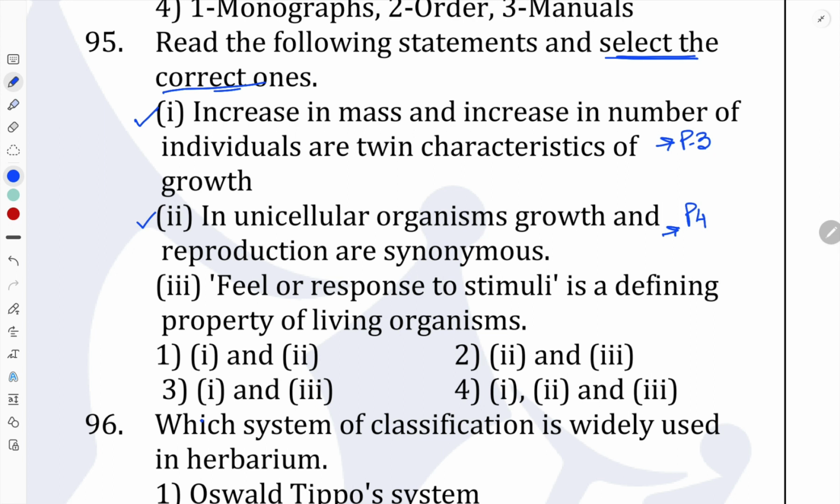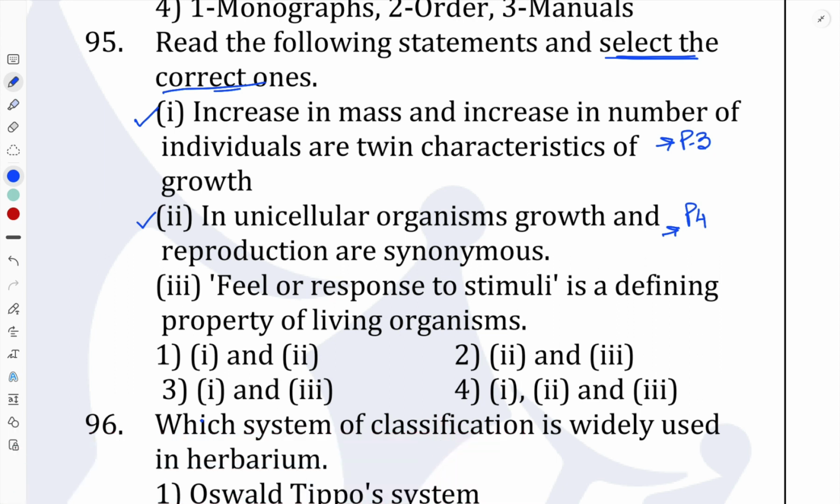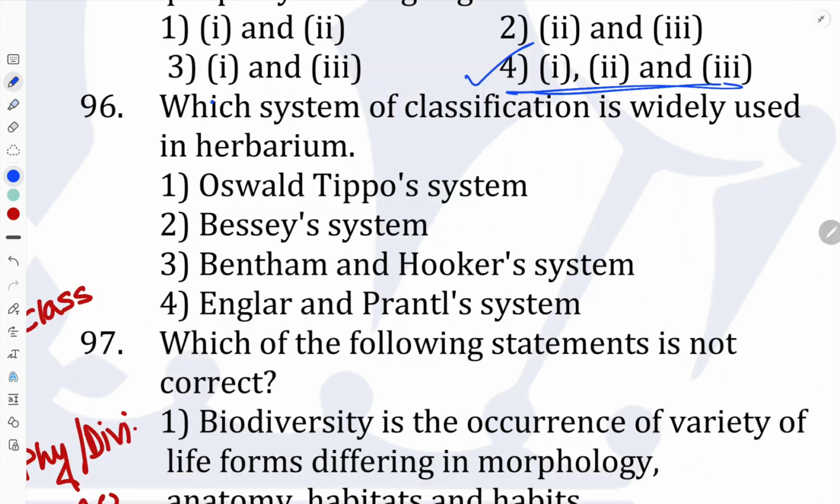Last statement: feel or response to the stimuli is a defining property of living organisms. So already we know that consciousness is a response against any kind of environment. So this is a defining property of living organisms. This is also written in our NCERT book, page number 5. So this statement is also correct. So all of these 3 statements are correct, as given in option number 4. So option number 4 is correct because all of these 3 statements are actually correct.